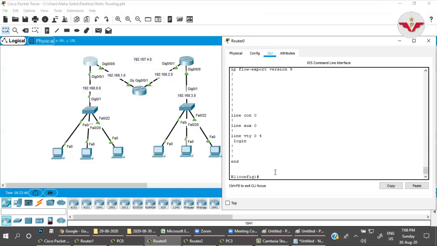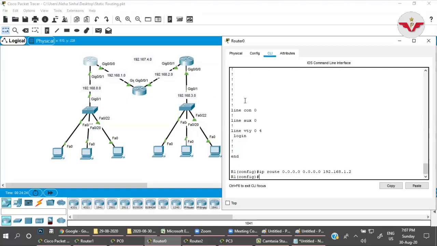I will just go and type ip route 0.0.0.0, which means any network, right? 0.0.0.0 means any network with subnet mask 0.0.0.0, any subnet mask. I don't care. Just forward the packet to 192.168.1.2.